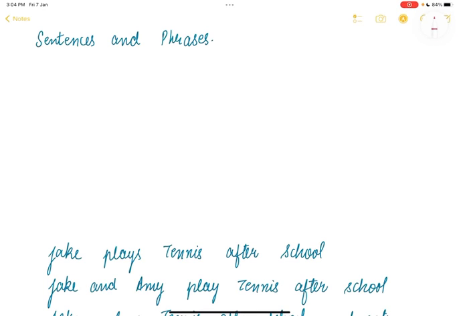Hi everyone. So today we are going to do the topic of sentences and phrases. We are going to see what a sentence is made up of and what exactly is a phrase and what conditions are there for a group of words to be known as a phrase, right? So let's get started. So initially when we talk about a sentence, it is made up of two things: a subject and a predicate.